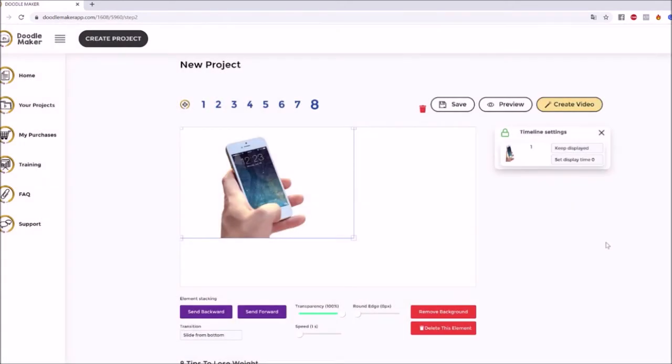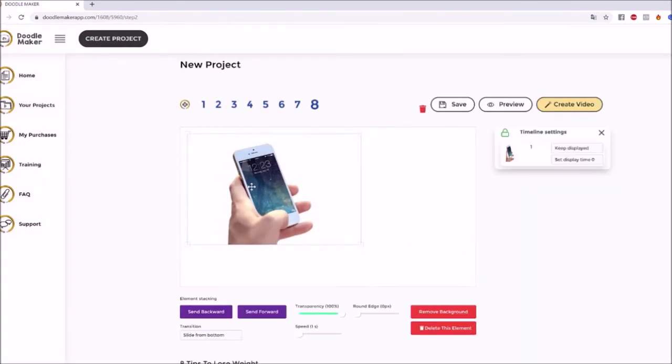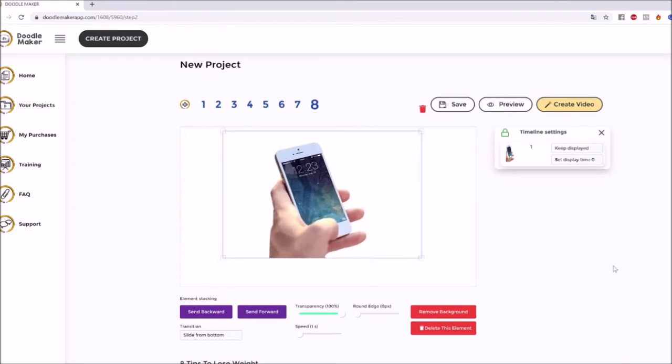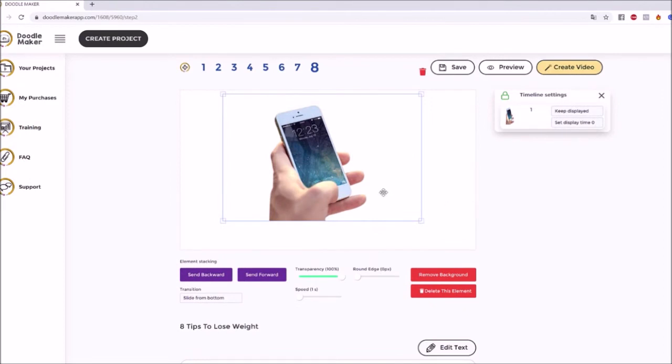Check this out. You're going to be blown away. Boom, done. In a few seconds, we have the background removed here and I can stretch it and so on and so forth. I can add text here and so on. That's all good stuff. But check this out.